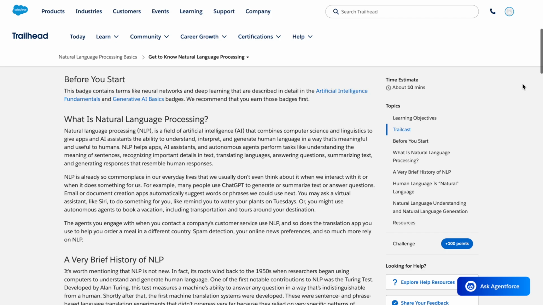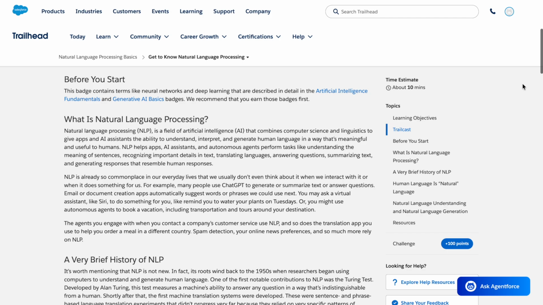humans. NLP helps apps, AI assistants, and autonomous agents perform tasks like understanding the meaning of sentences, recognizing important details in text, translating languages, answering questions, summarizing text, and generating responses that resemble human responses. NLP is already so commonplace in our everyday lives that we usually don't even think about it when we interact with it or when it does something for us.